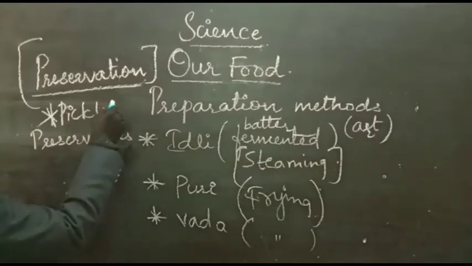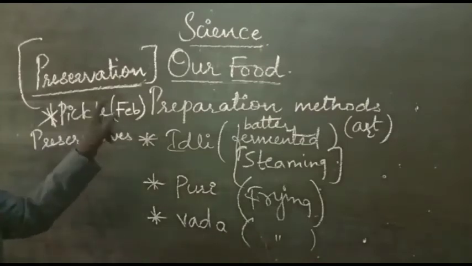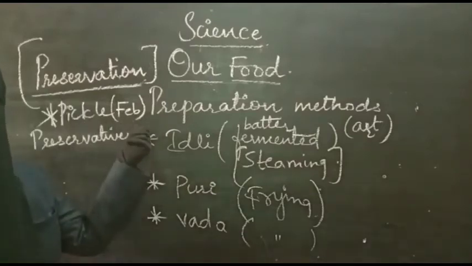For example, last year you made pickle, your mama made pickle in February. Up to this year, 2020 February, the pickle was present. That means the pickle was preserved. Which method have we used? Preservation. We have preserved mango pickle for 1 year. How have we preserved this mango pickle?